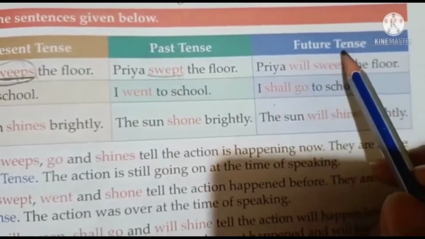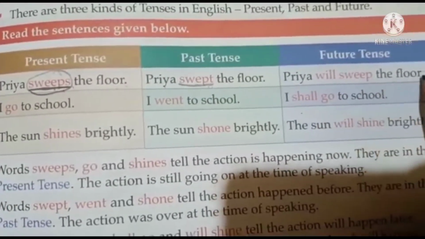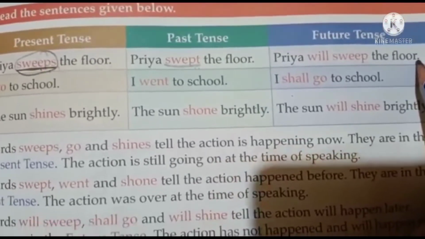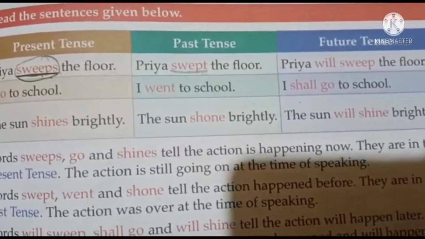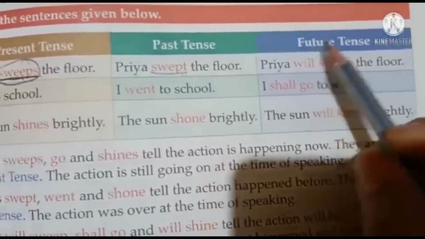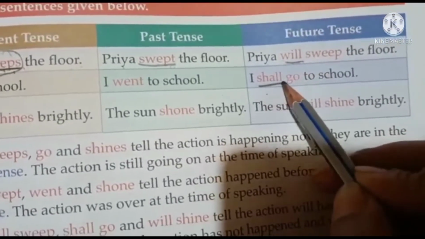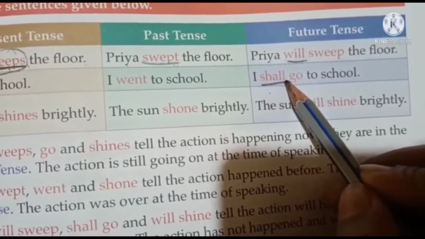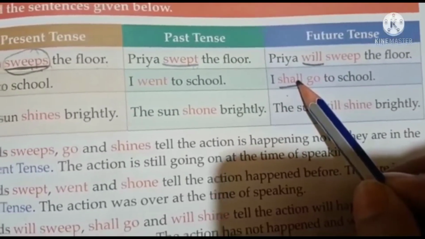Coming to the future tense, Priya will sweep the floor. That means she will be performing the action of cleaning the floor. She has not yet cleaned, abhi tak saaf nahi ki hai. She will be cleaning. So for future, children, we generally use will or shall along with the verb. If you see will or shall, you have to understand that it is future tense.